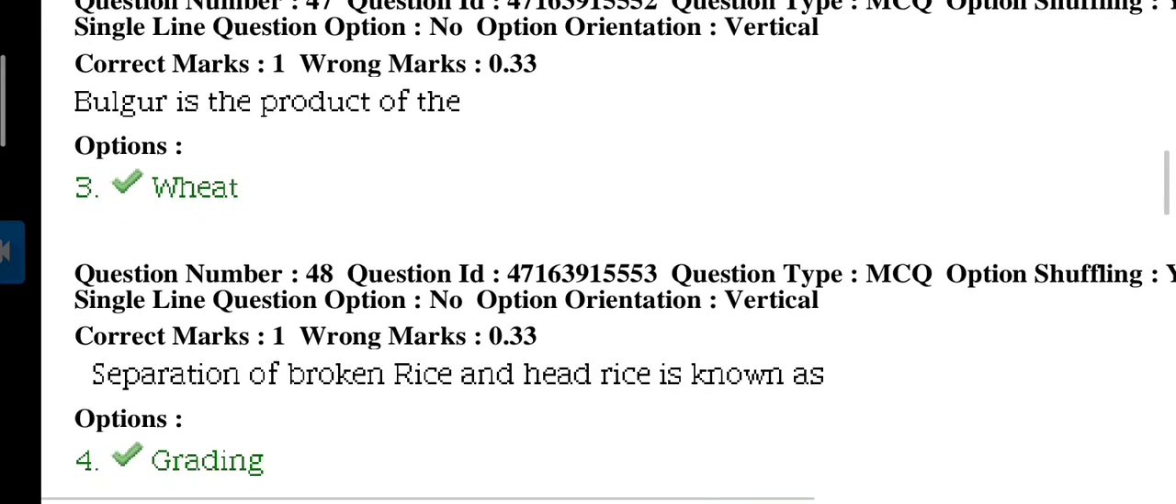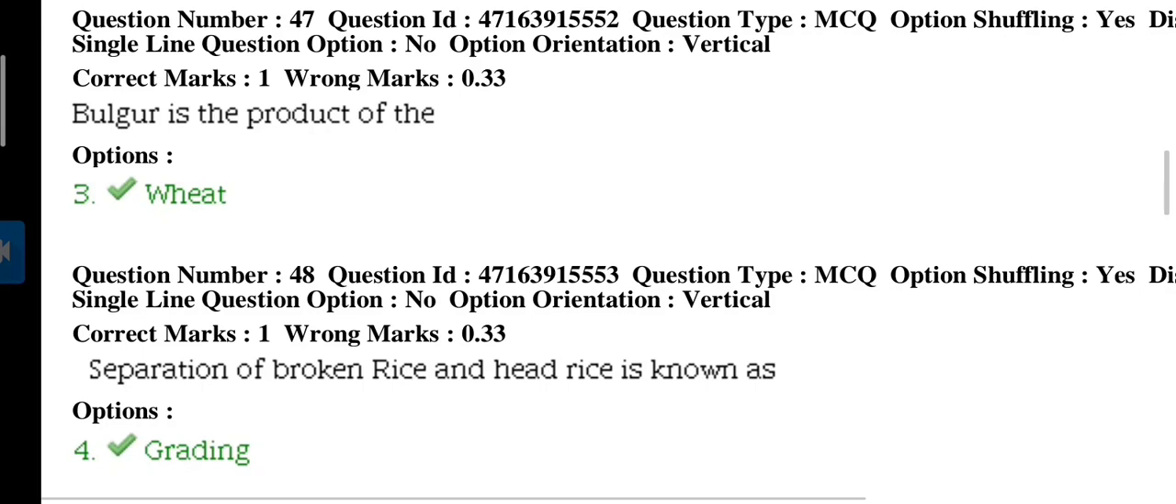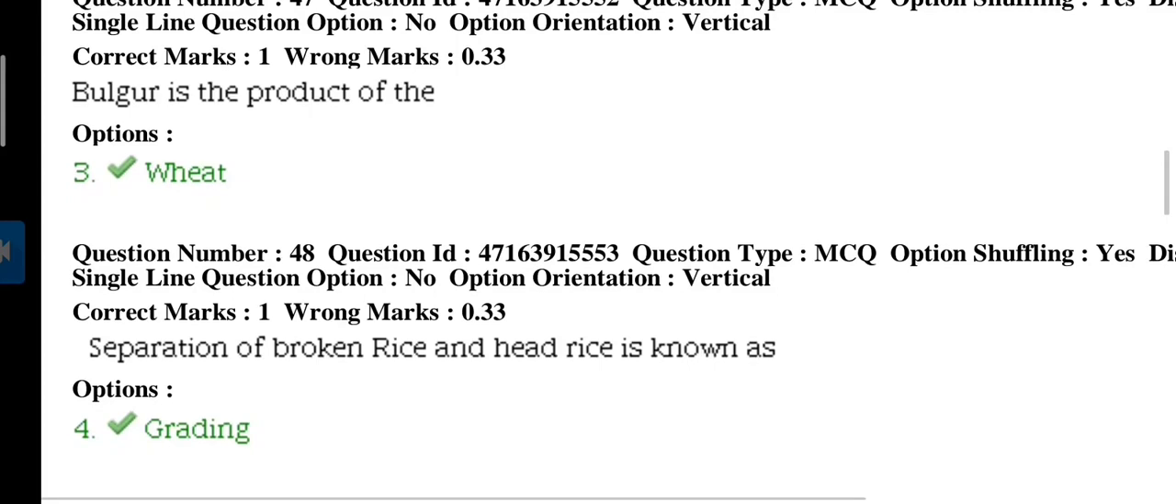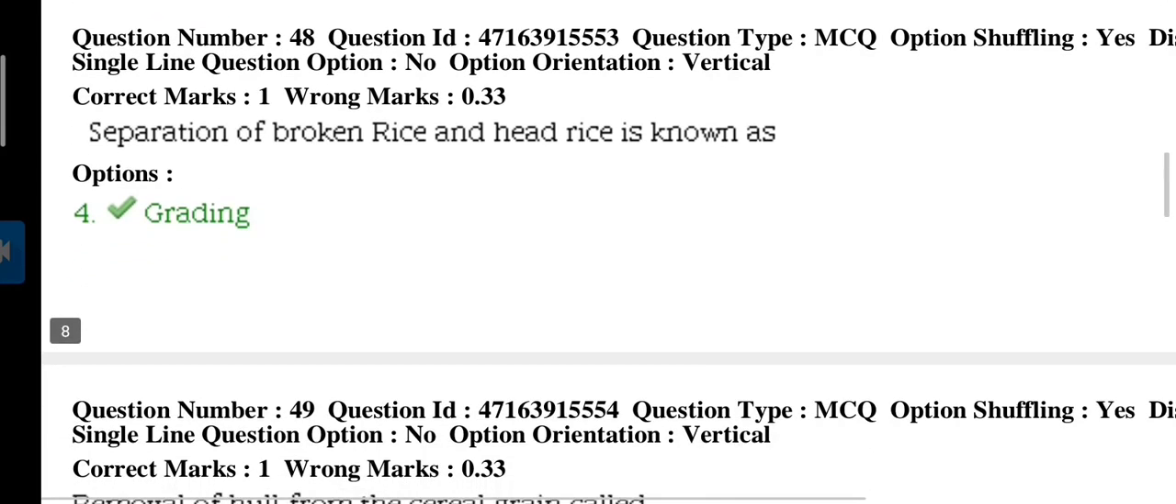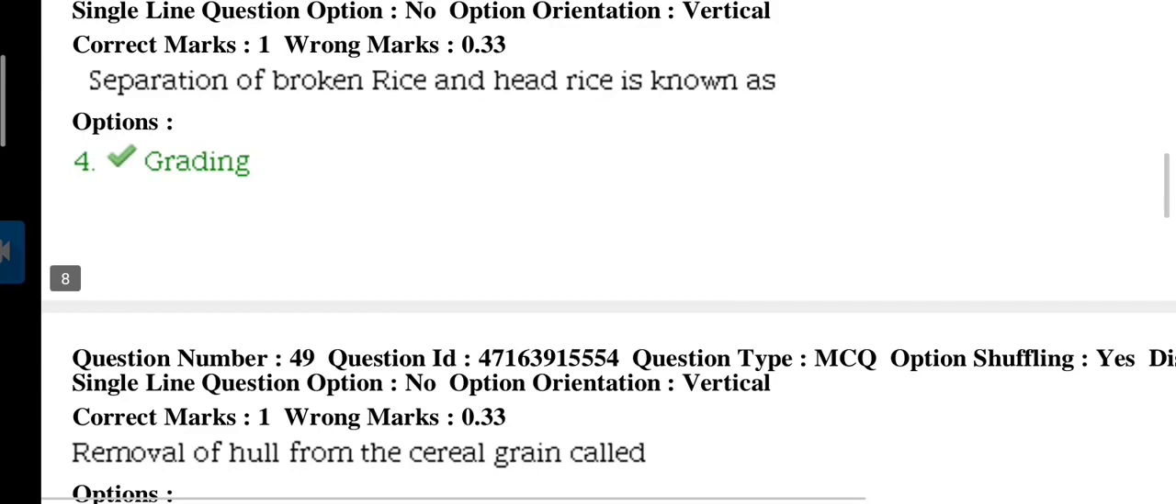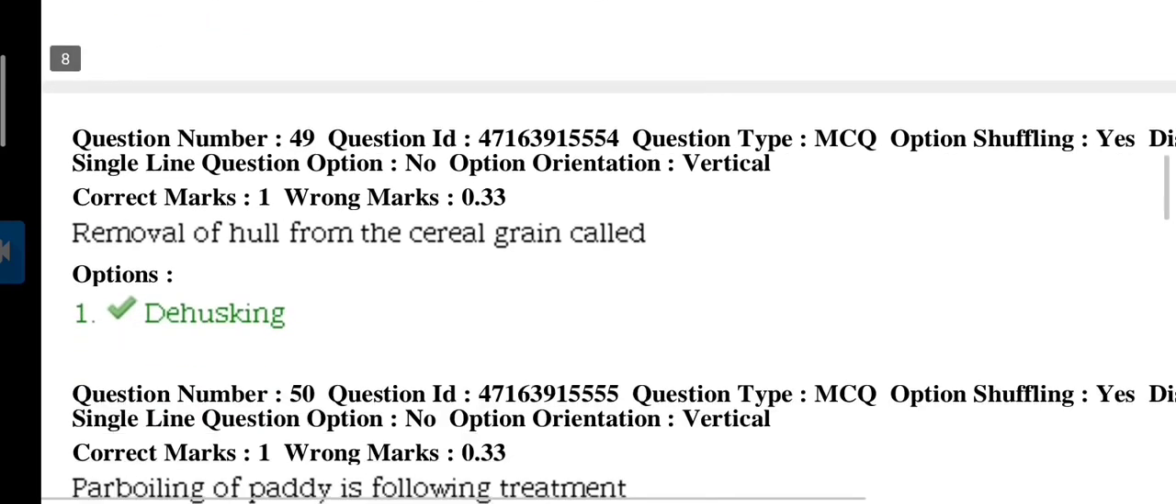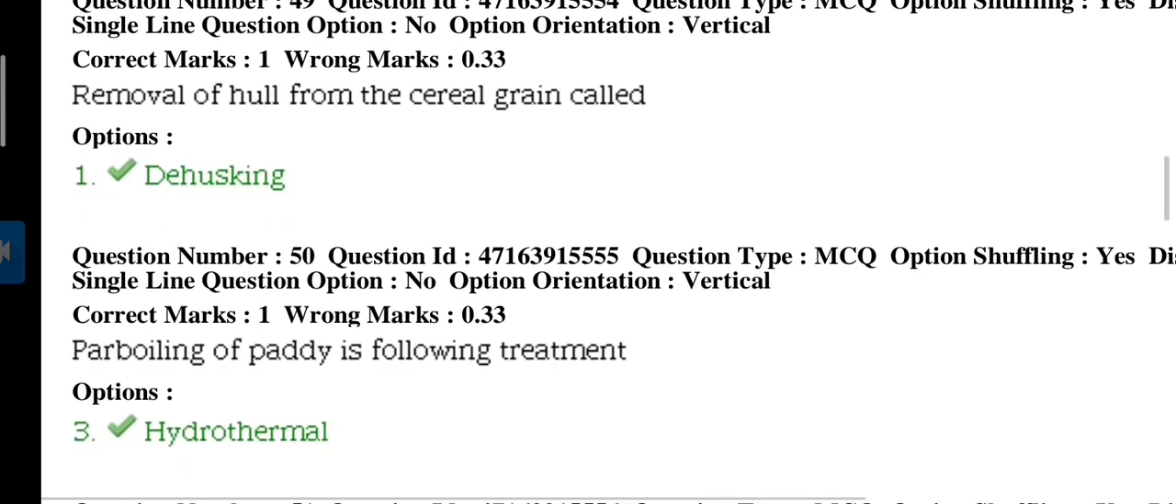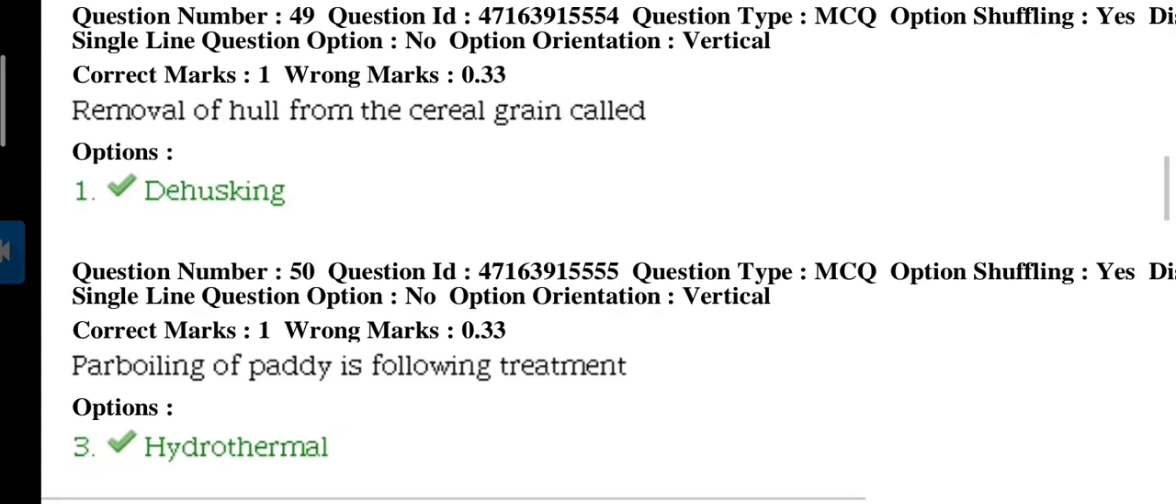Question 47. Bulgur is the product of, answer is wheat. Question 48. Separation of broken rice and head rice is also known as, answer is grading. Question 49. Removal of hull from the cereal grain is called, answer is dehusking.